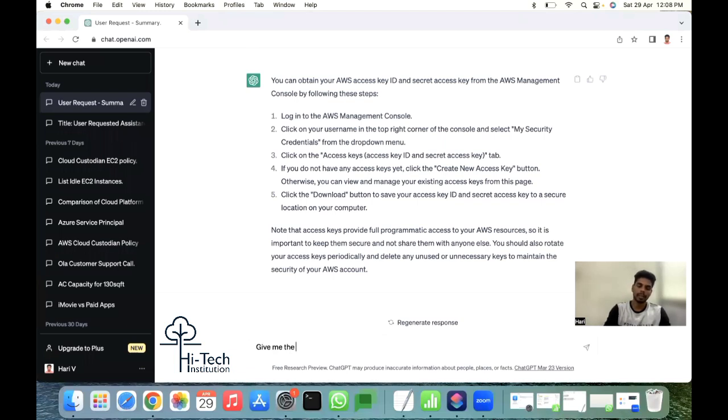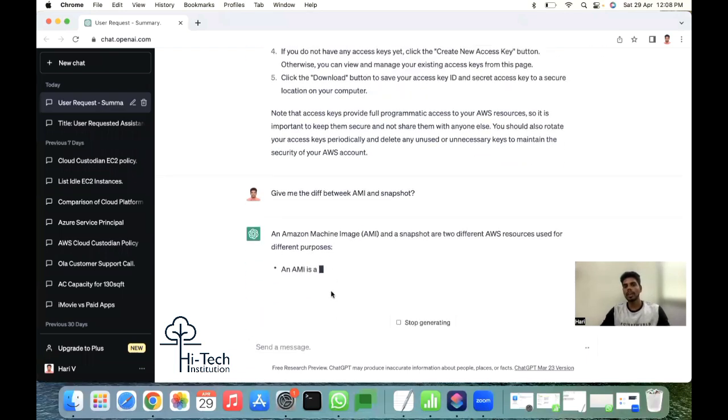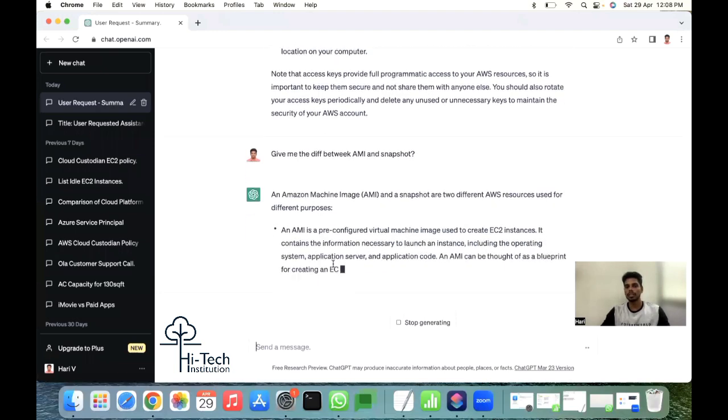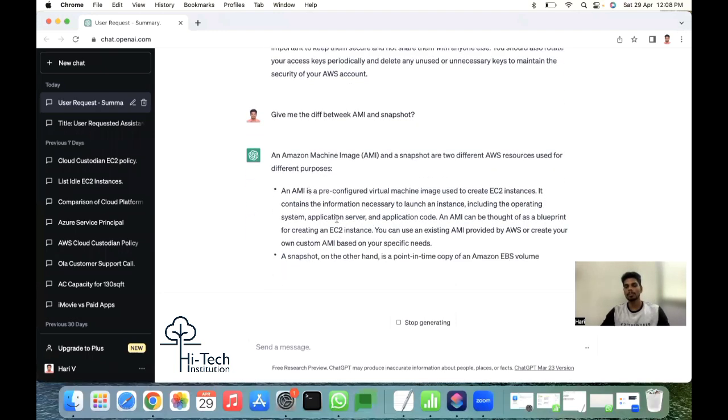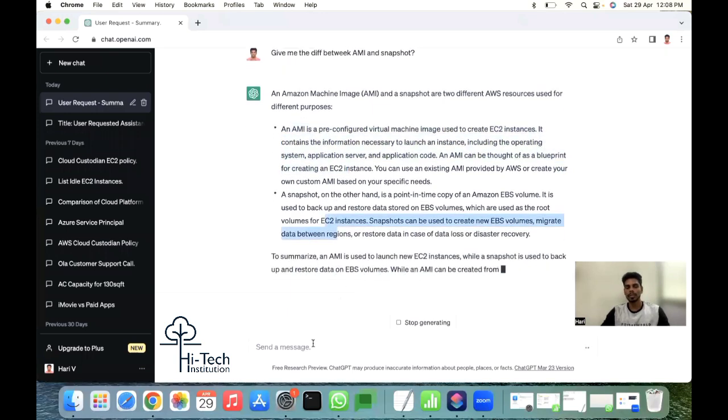Give me the difference between AMI and snapshot. Okay, so it understands, since we asked the question related to EC2 only, so it will explain what is AMI, and it explains what is snapshot.